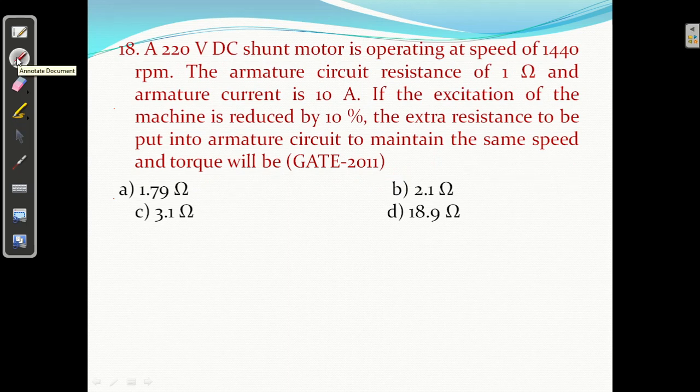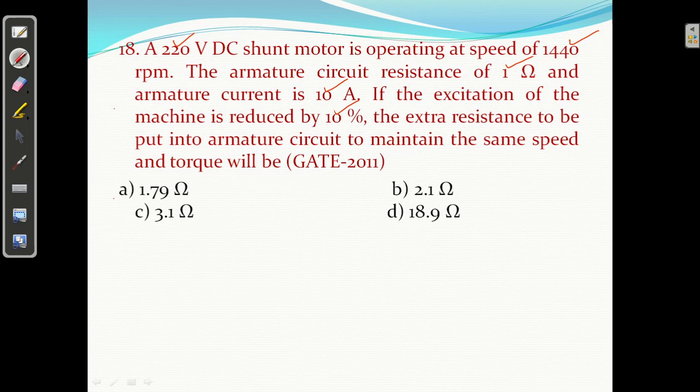Question number 18. A 220 volt DC shunt motor is operating at a speed of 1440 rpm. The armature circuit resistance is 1 ohm and the armature current is 10 ampere. If the excitation of the machine is reduced by 10%, the extra resistance to be put into the armature circuit to maintain the same speed and the same torque will be?